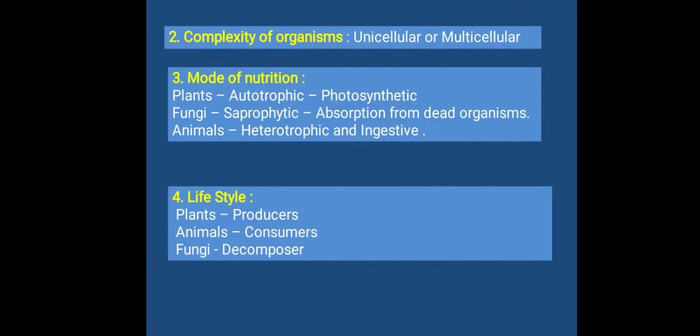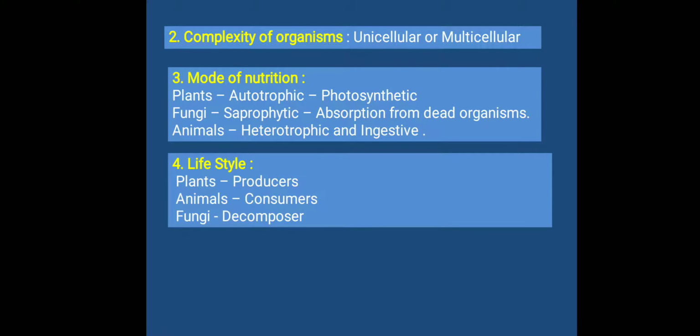The fourth criteria, lifestyle, that means whether they are producer, example plant, consumer, example animal, decomposer, example fungi. Means plants produce their own food, the consumer consumes that food, that is animal, and decomposers decompose the dead organisms, means they depend on dead organisms for their food.